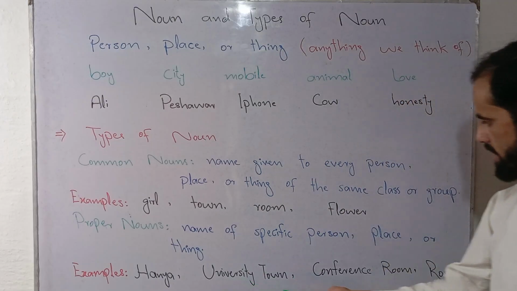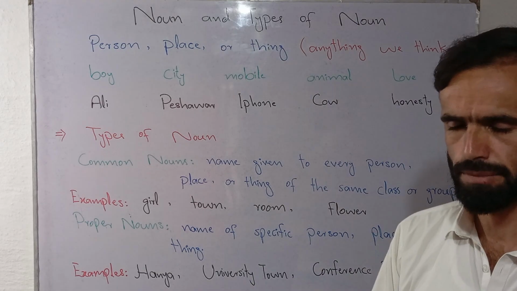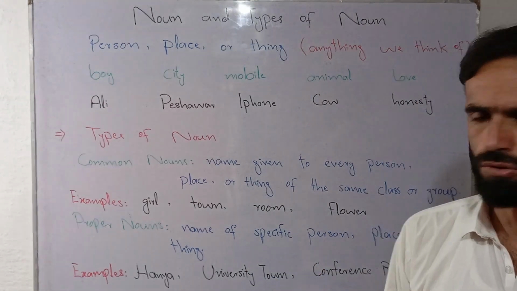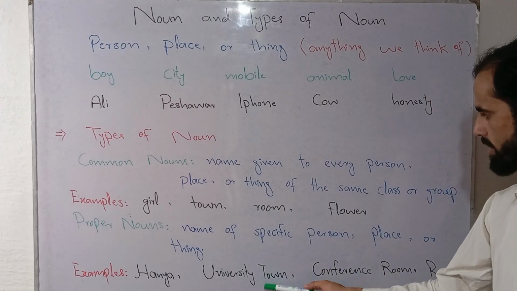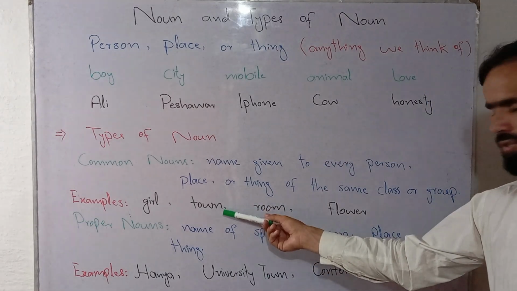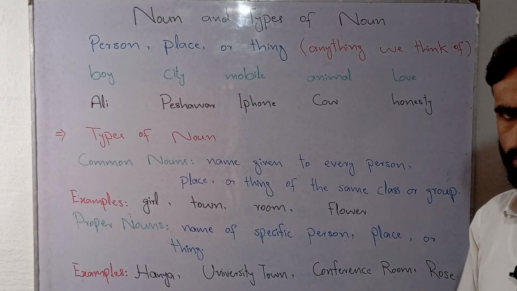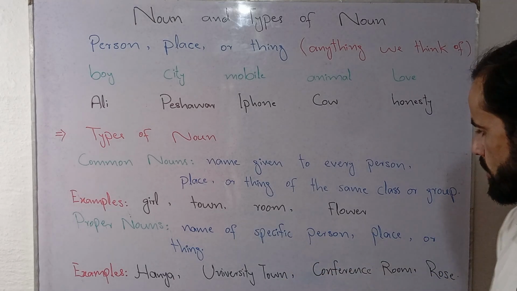Next is university town. University town, once again, is a proper name, the name of a proper place, that is a known place. As compared to town, which could be any town, university town is a specified town, that is known.